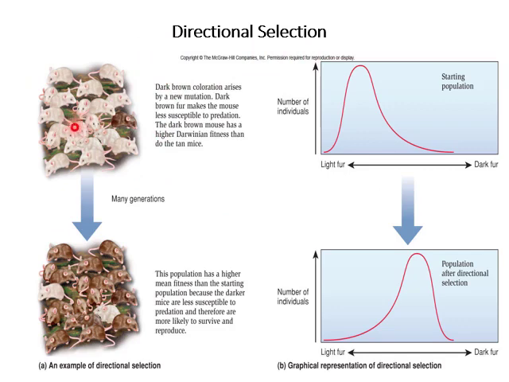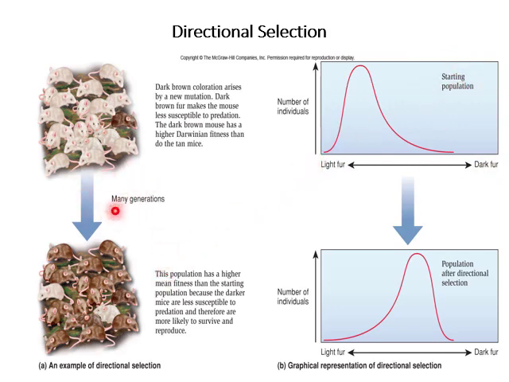Look at the population of the mice. Dark brown coloration arises by a new mutation. Dark brown fur makes the mouse less susceptible to predation. The dark brown mouse has a higher fitness, Darwinian fitness, than do the tan mice. Look at the graph. Here is the number of individuals, and here is the light fur and dark fur. This slope of the phenotype is showing the slope at the start of the population.